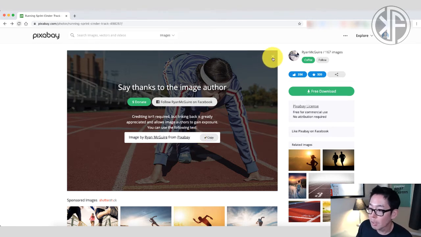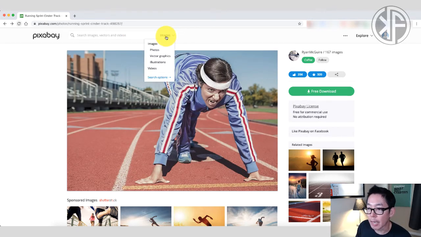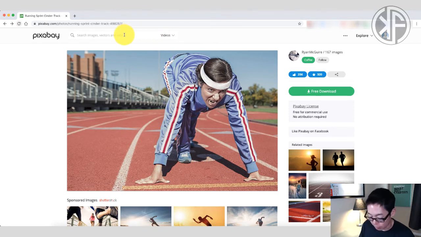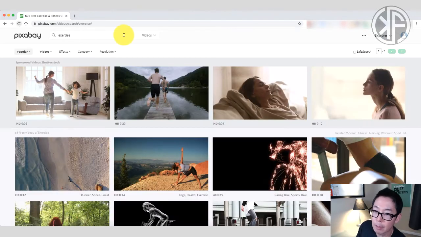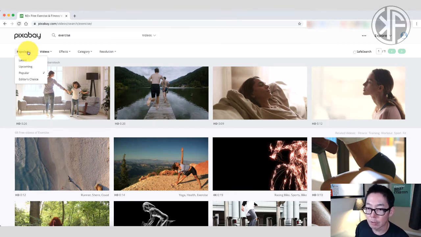Okay. So now let's go ahead and take a look at videos. I want to take a look at exercise videos. So we switch the search parameter here, and we type in exercise again, and we'll see what Pixabay comes up with. Again, this gray bar right here are sponsored videos by Shutterstock. If you click on any of these, you're going to be taken to Shutterstock, and if you purchase them, again, Pixabay will get a small commission off of that purchase. And again, they have the filters here, so you can filter the videos even more.